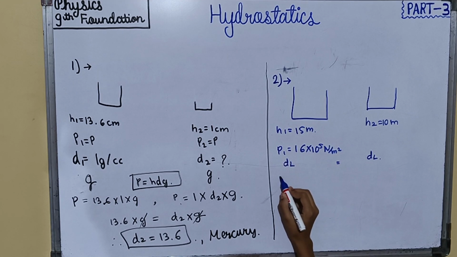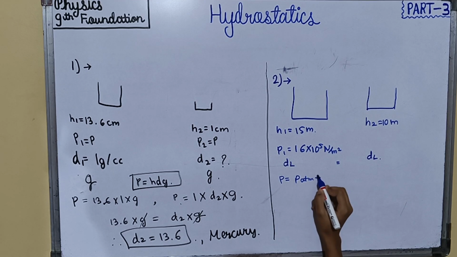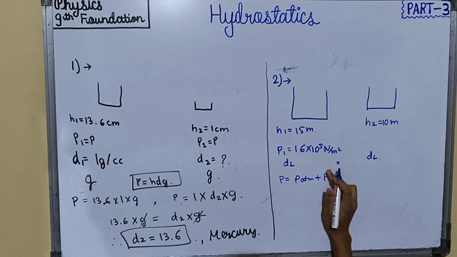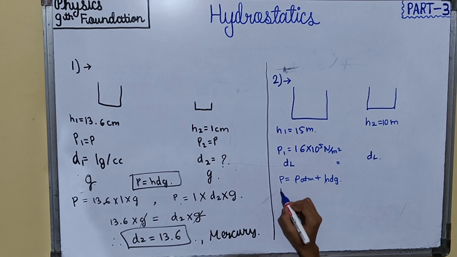Now pressure is equal to atmospheric pressure plus hdg. Now for P1 we put the value.